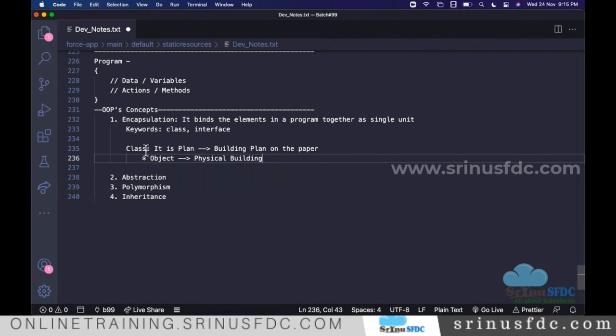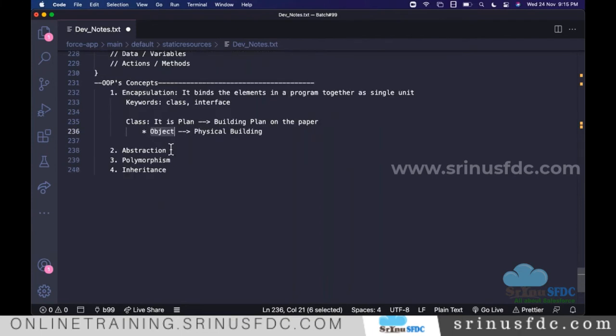In the same way, we plan, we write the class, we create the object. With that object, we need to do something. We create the object and mention which action we want to do, like opening the door or closing the door.